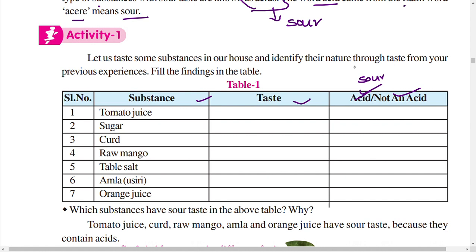Okay. So tomato juice. What's the taste of tomato juice? It has a sour taste. So it will be called an acid. And what's the taste of sugar? Sugar taste is sweet. So it does not have a sour taste. So we can call it not an acid.